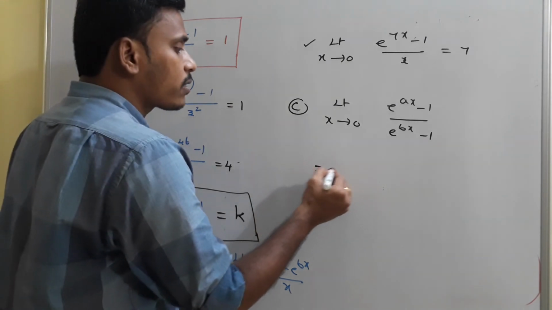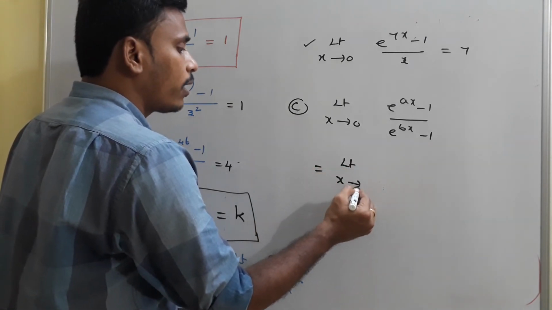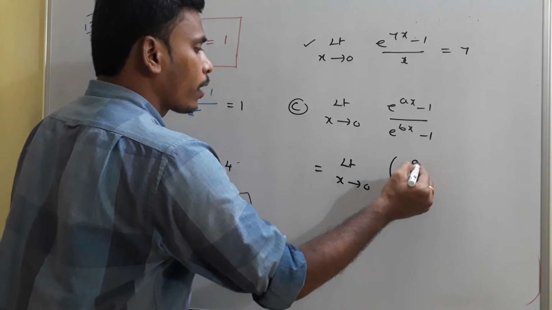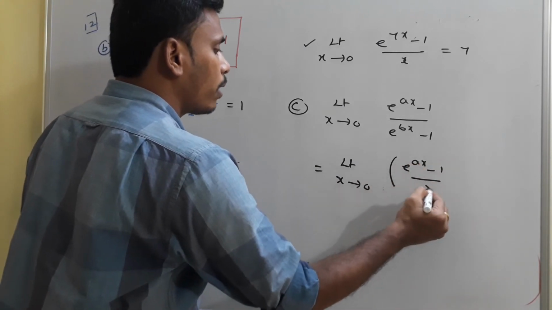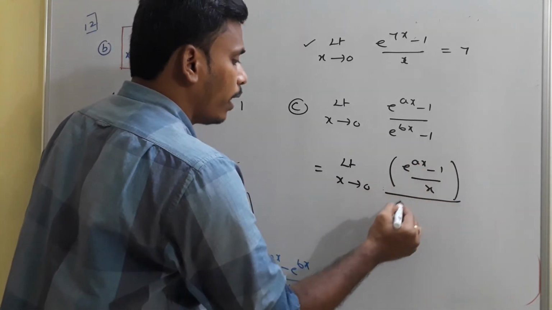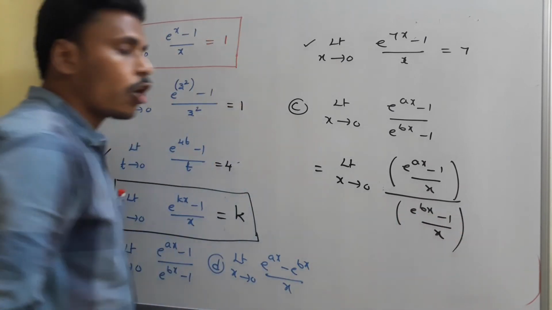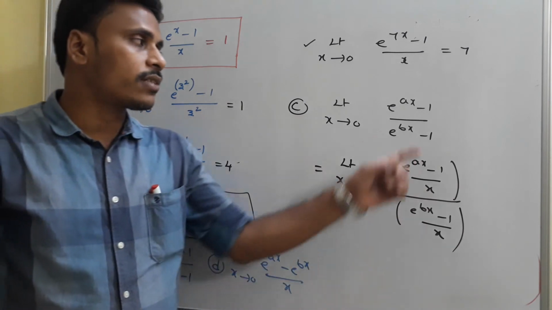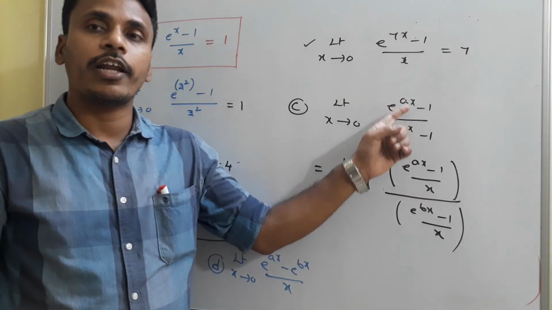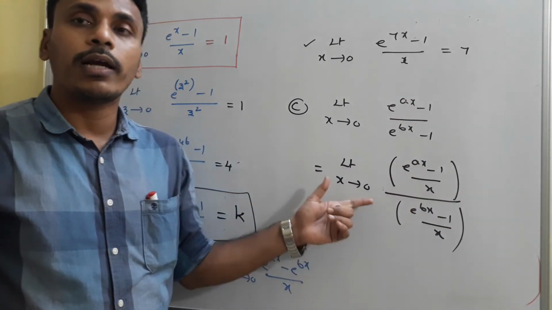So divide both numerator and denominator with x. Limit x tends to 0, e power ax minus 1 by x divided by e power bx minus 1 by x. Is there anything wrong? No. Why? Because I just divided both the numerator and denominator with x, then the problem becomes like this.